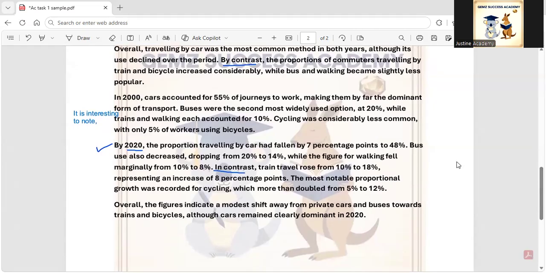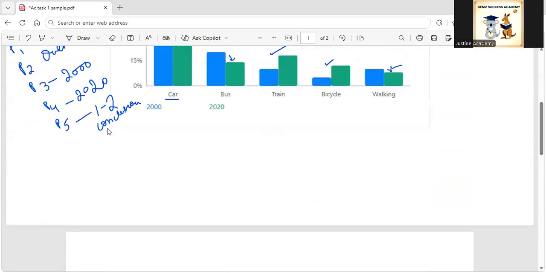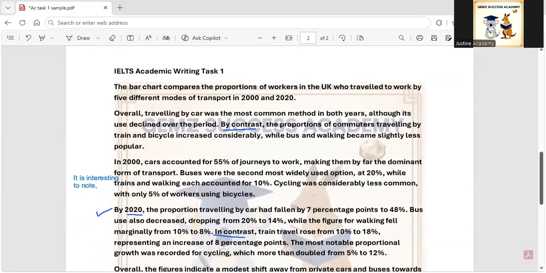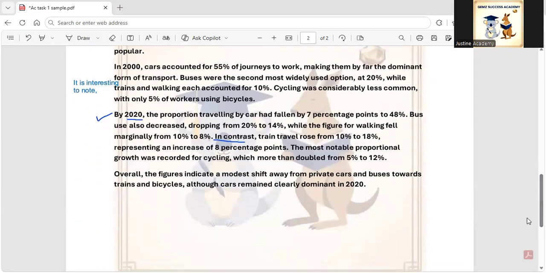And then, as I said, in the last paragraph, you have to write one or two sentences for your conclusion. So we have written, overall, the figures indicate a modest shift away from private cars and buses towards trains and bicycles, although cars remained clearly dominant in 2020.